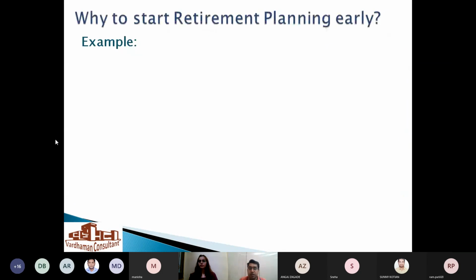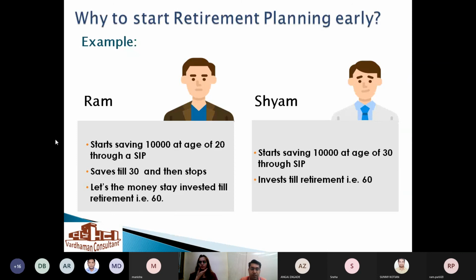So why start retirement planning early? There is a small example for that. Two people, Ram and Sham, started saving. Mr. Ram started saving 10,000 rupees at the age of 20 through SIP, saved till 30, only 10 years, and then stopped, and let his money stay invested till the retirement age, that is 60.